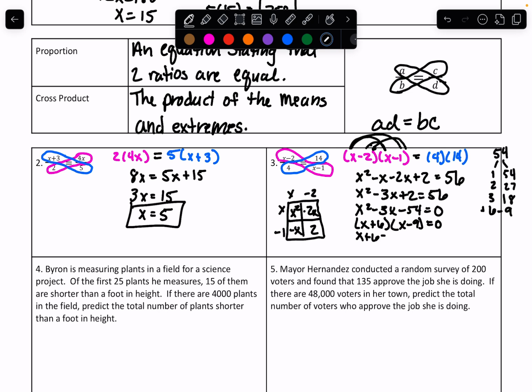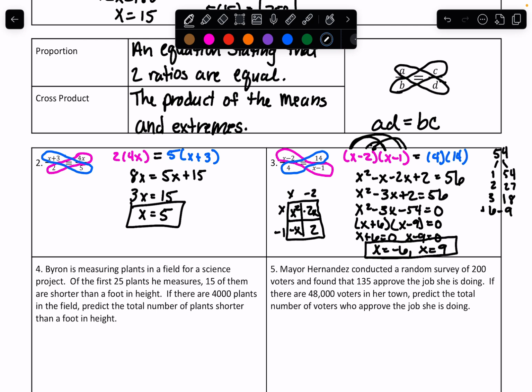X plus 6 equals 0, x minus 9 equals 0, x is -6, and then x is 9. And yes, both of those would be your answer because this is just pure algebra. It is not a real world type geometry problem.